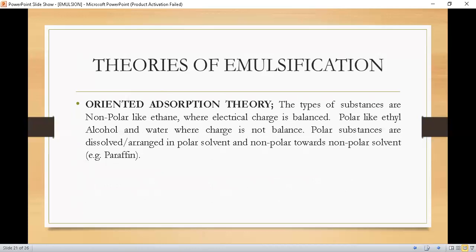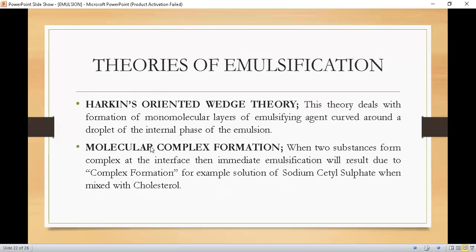Next theory, student, is the oriented adsorption theory. Substances can be non-polar, like ethane, where electrical charge is balanced, or polar, like ethyl alcohol and water, where charge is not balanced. Polar substances are dissolved, arranged in polar solvent, and non-polar towards non-polar solvent. Student, you can easily understand it as like dissolves like. So that is the oriented adsorption theory. Now, the next theory is Harkins oriented wedge theory.